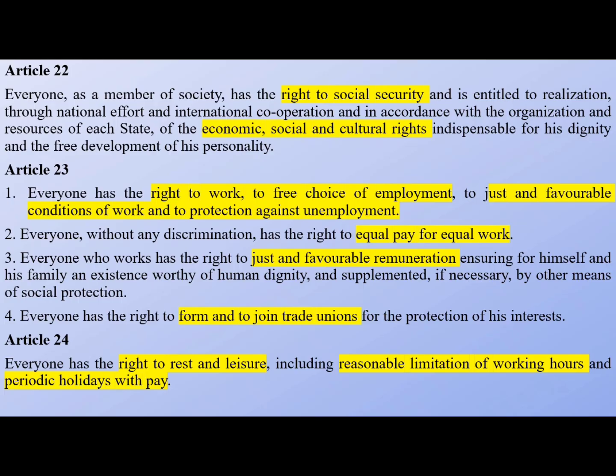Once again I will repeat, Article 22 you have the corresponding Articles 29 and 30 of the Indian Constitution. Article 23 you have Articles 41, 42, and for clause 2 you have 39D, and for 3 you have 43, and for the fourth right you have 19 clause 1 subclause C, and for 24 you have 42.